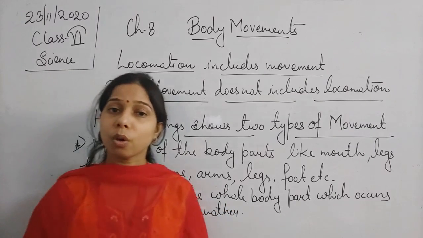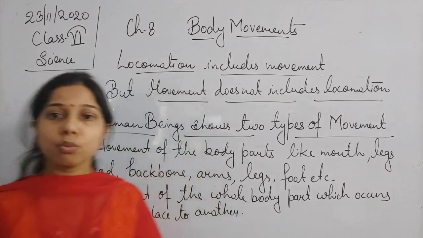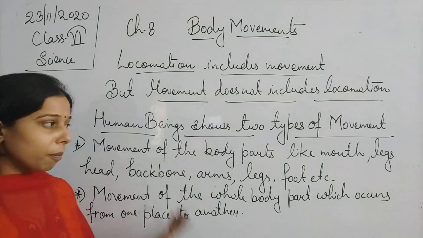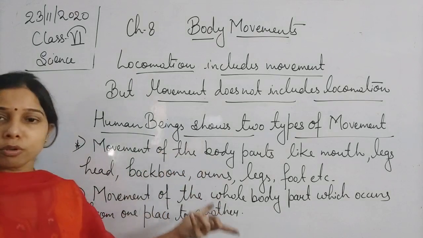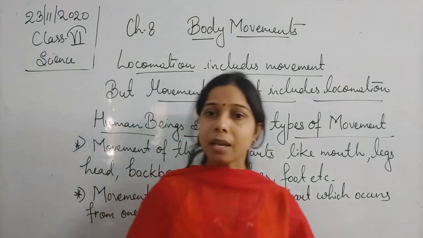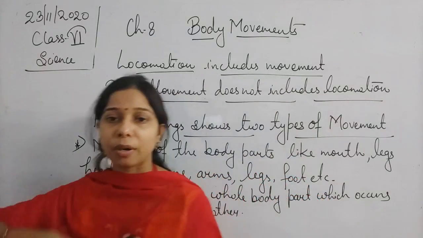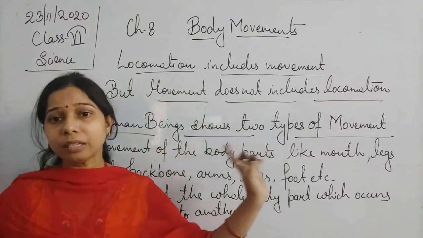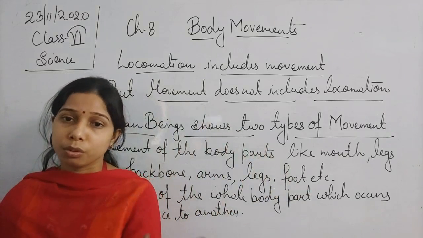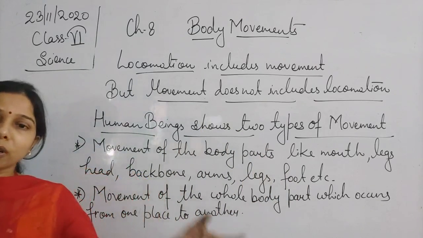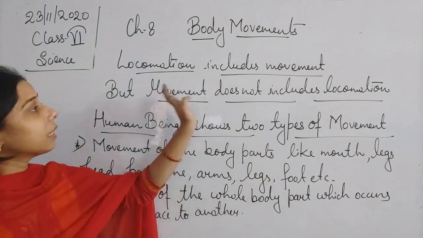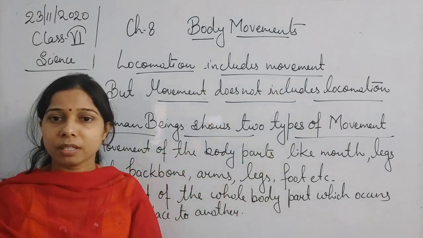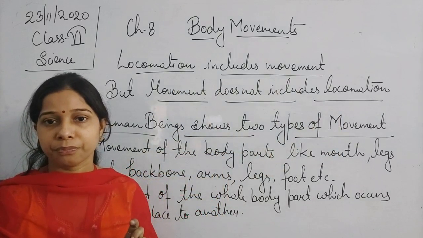Okay, so movement of the whole body from one place to another, such a movement is known as the locomotion. So, students, you have understood that locomotion is a movement only. It can be movement of one of the body parts or the whole body getting transferred. But when we talk about only the movement, which does not include the locomotion, here only one of the body parts is moving. So we can say that locomotion includes the movement, but movement does not include the locomotion. Okay.